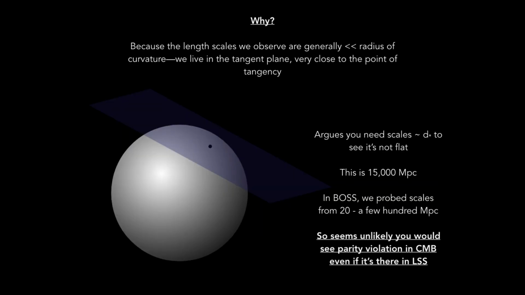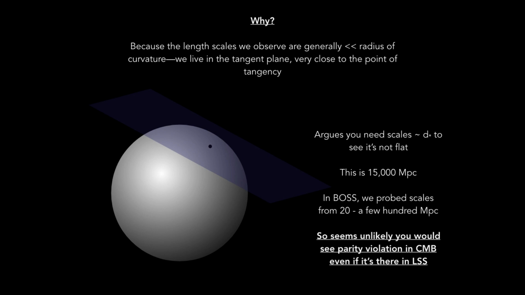The reason people may have thought, and some may even still think, that the Earth is flat is because the length scales we observe are generally much less than the radius of curvature. So we live, so to speak, in the tangent plane, very close to the point of tangency to where we are on the Earth's surface. This argues that for the CMB, you're going to need scales of the order of d star, the radius of the CMB sphere, to see that it's not flat. d star, the distance to recombination, is about 15,000 megaparsecs.